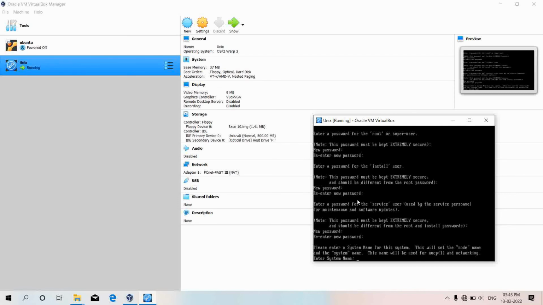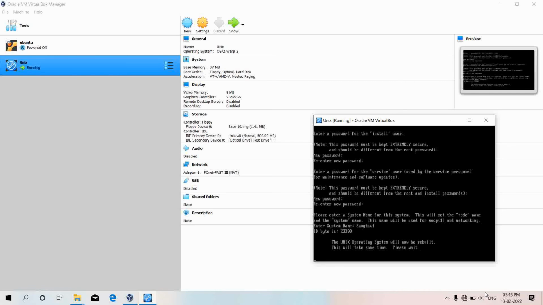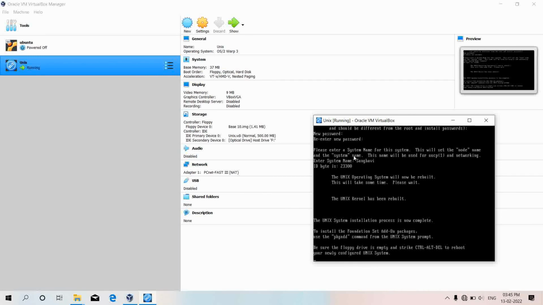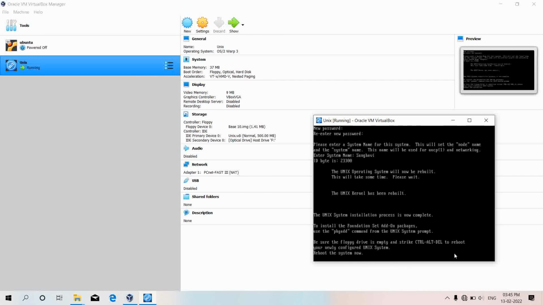And after successfully entering all the three passwords of root user, install user and service user, it is asked to give the system name. So I'll name the system as my name, Sanghavi, and that's it till now. And just read the on-screen instructions given, and then after this the system is asking to reboot.